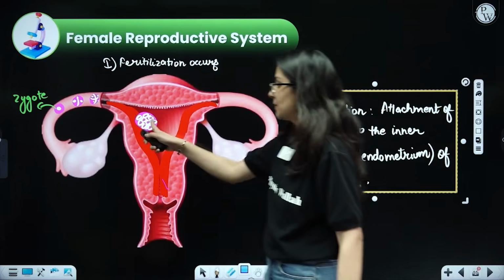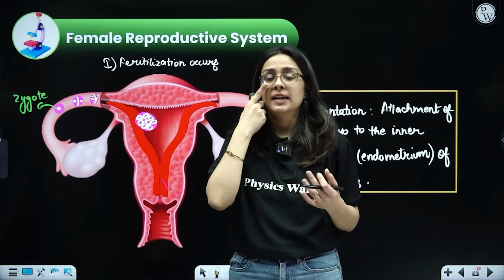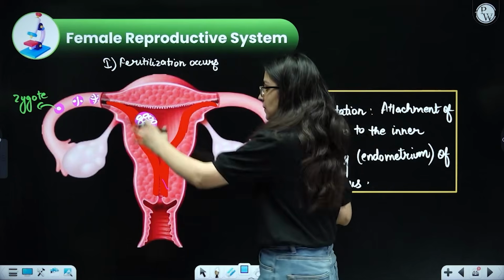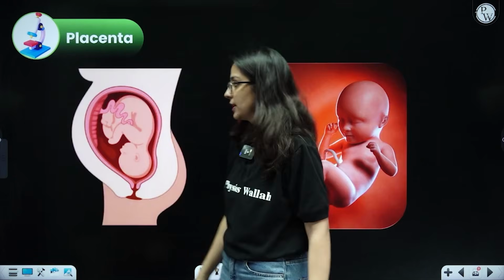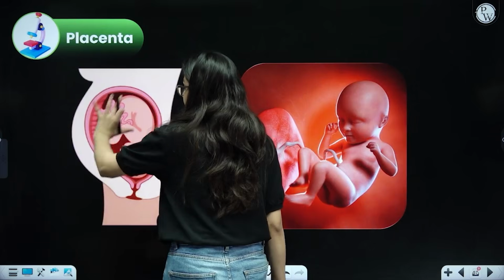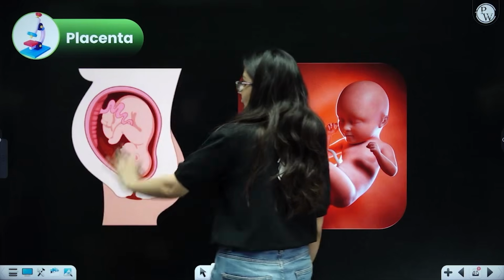Once this has taken place, beta, it will slowly divide further to form the fetus. It will develop limbs, head, body hair, and till 9 months it will completely develop. After 9 months you are going to find a baby like this inside the mother's uterus. It is also seen in ultrasound. So this is how it actually looks.